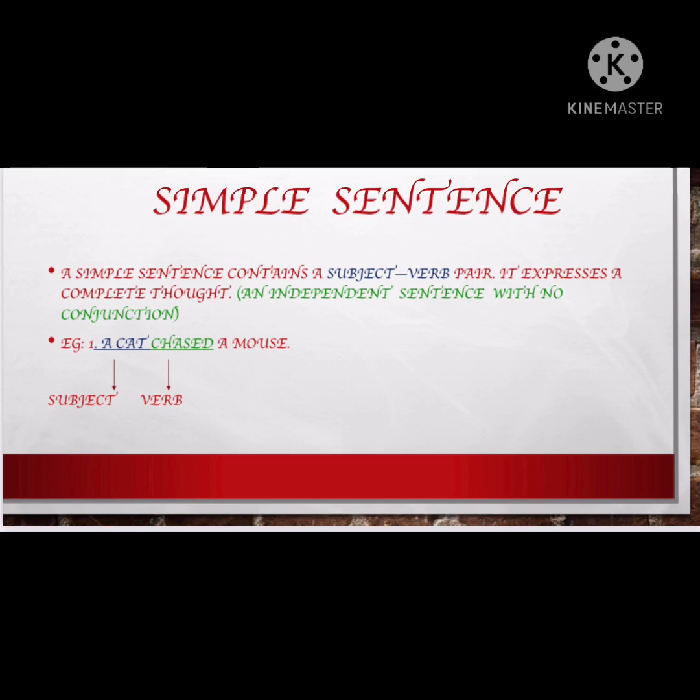Let me explain you with the help of an example. I have an example down. See, a cat chased a mouse. So I have a subject. A cat is my subject. Chased is my verb. So my one condition is fulfilled. The sentence has subject and verb. Now let us see whether it is meaningless or meaningful. A cat chased a mouse. This sentence is giving me a meaning.